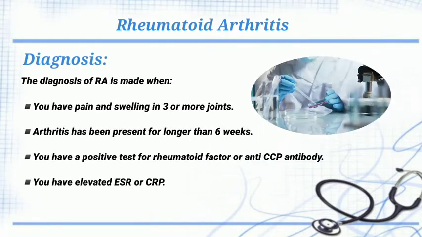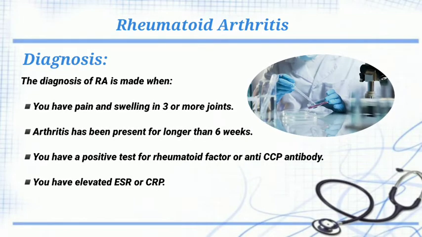Diagnosis: the diagnosis of rheumatoid arthritis is made when you have pain and swelling in 3 or more joints. Arthritis has been present for longer than 6 weeks. You have a positive test for rheumatoid factor or anti-CCP antibody. You have elevated ESR or CRP.